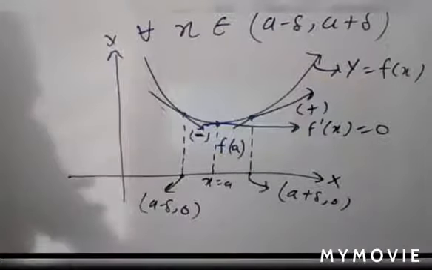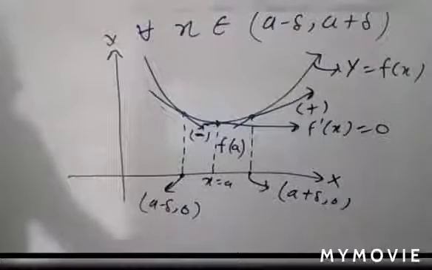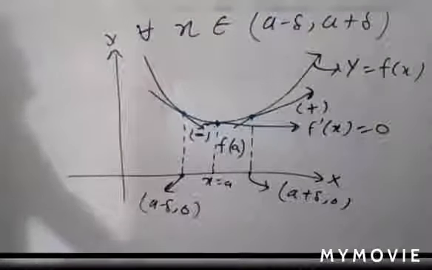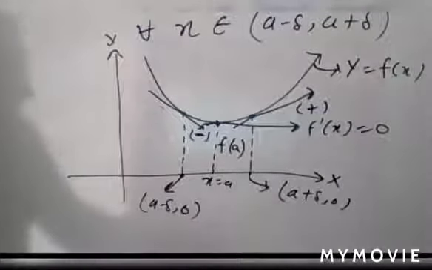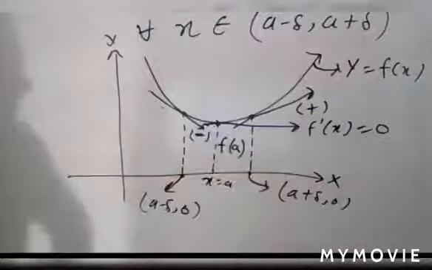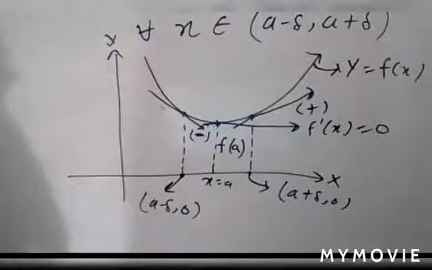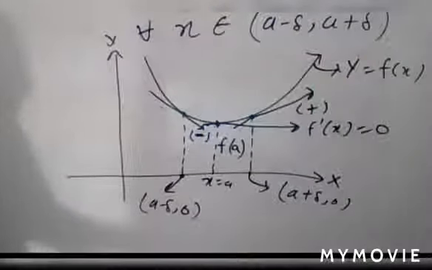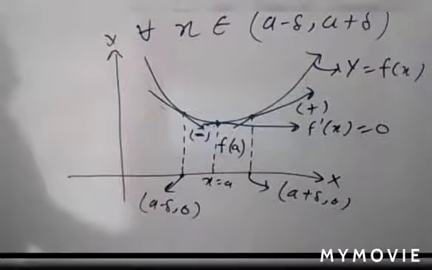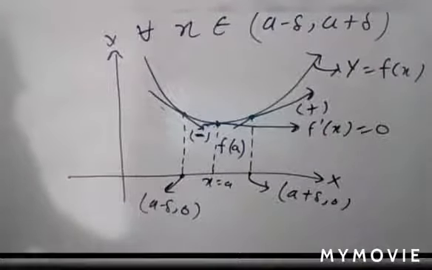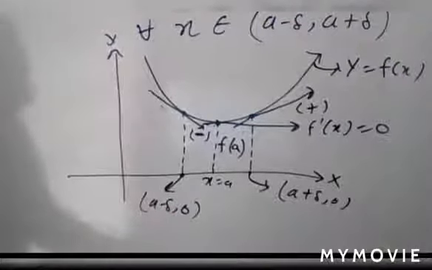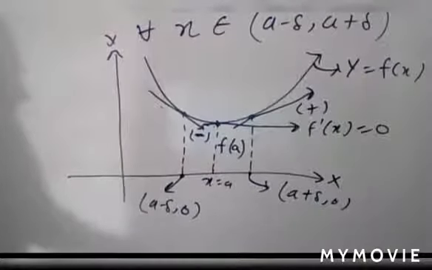And from both figures here you see that for the maximum value of the function or the minimum value of the function, your f dash x is equal to 0. F dash x is equal to 0. So this is the concept of local maxima and local minima. If you want to find the local maximum value and local minimum value, you have two tests. The first one is known as the first derivative test, and the second is the second derivative test.